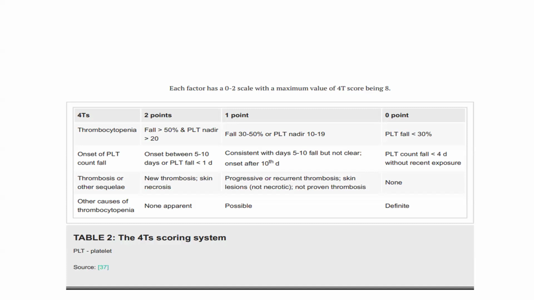Then for timing of the platelet count fall, 2 points are given if the onset is between 5 to 10 days, and 1 point is given if it is consistent with day 5 to 10 but unclear. 0 points are given if the platelet count fall is less than 4 days. Then thrombosis and other sequelae: 2 points are given if there is new thrombosis or skin necrosis, 1 point is given if there is progressive or recurrent thrombosis, and 0 points if there is no thrombosis. Then other causes of thrombocytopenia: if there is no apparent cause, then 2 points. If there is a possible cause of thrombocytopenia, 1 point. If there is a definite cause, then 0 points.